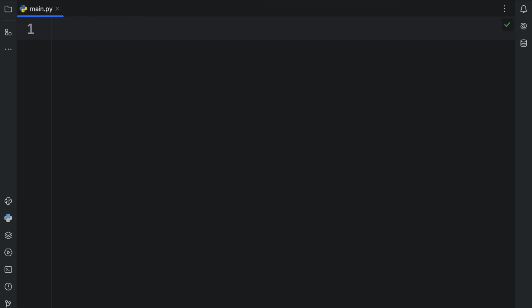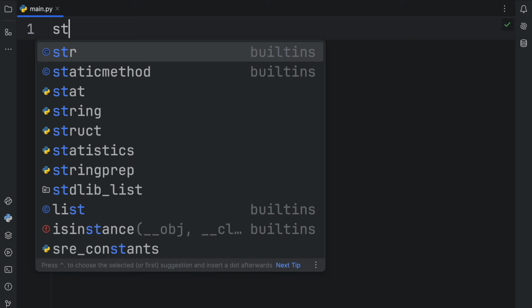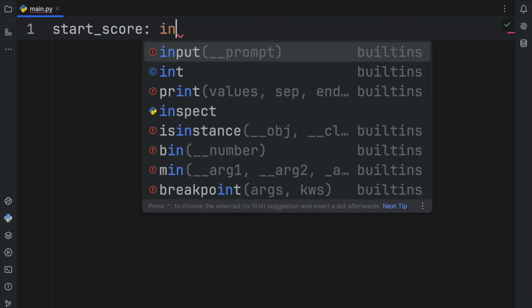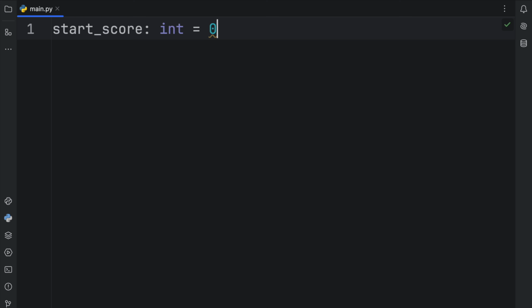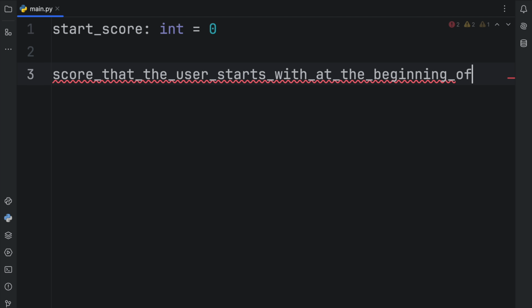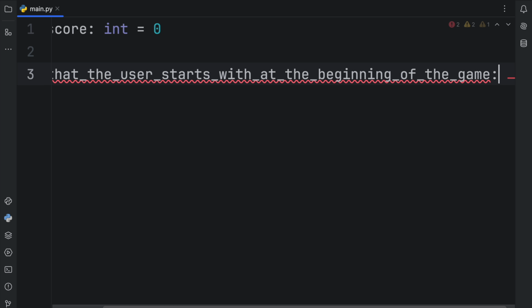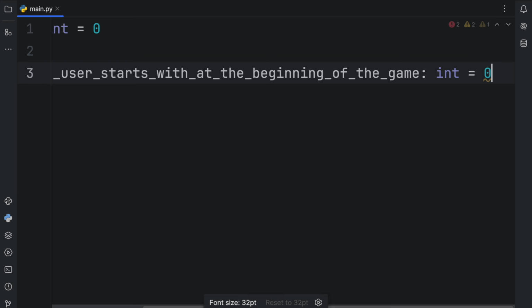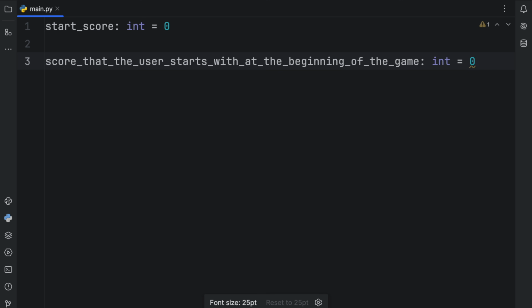And once again, it's good to be descriptive, but you also want to keep it concise. For example, you might be creating a game. So start score of type integer, which is set to 0, is a perfect variable name. It gives us just enough information to understand what it is. Typing in score that the user starts with at the beginning of the game of type integer is set to 0 is complete overkill. Keep it simple, keep it descriptive, and keep it concise.